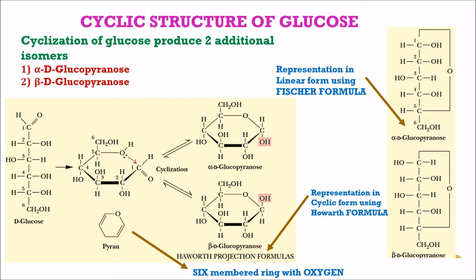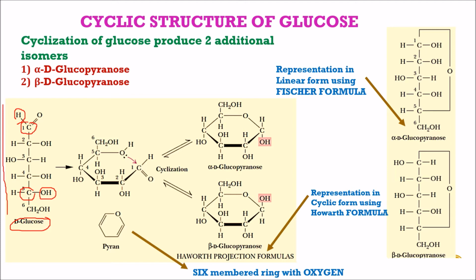So let us go into the detail of the cyclic structure of glucose. Here D-glucose is in the straight chain form, and that is known as a Fischer projection. And this straight chain glucose, if it gets cyclized and forms a lactone ring structure, here the first carbon and the fifth carbon get attached by removal of one water molecule. So one OH from this carbon and one H from this carbon.